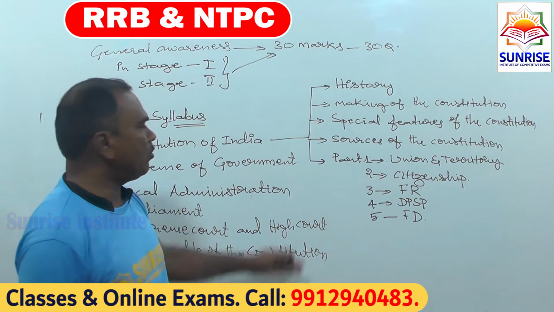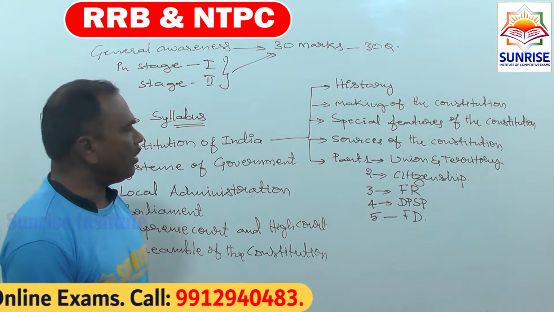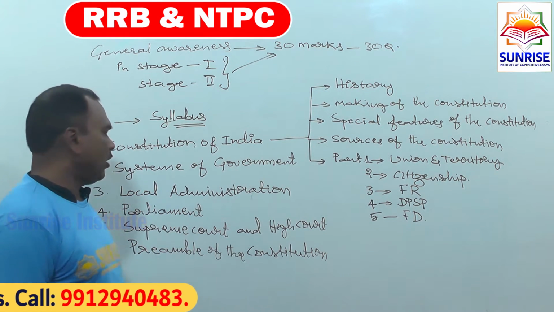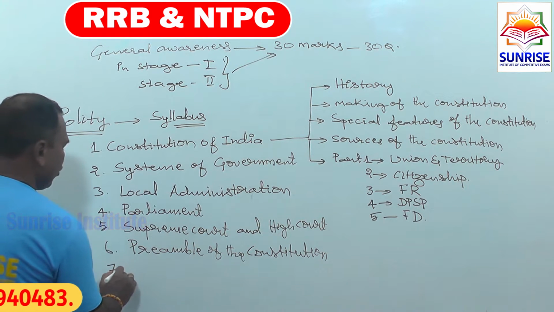Likewise we will continue with each and every part of the Constitution, right? Finally we can discuss the schedules,